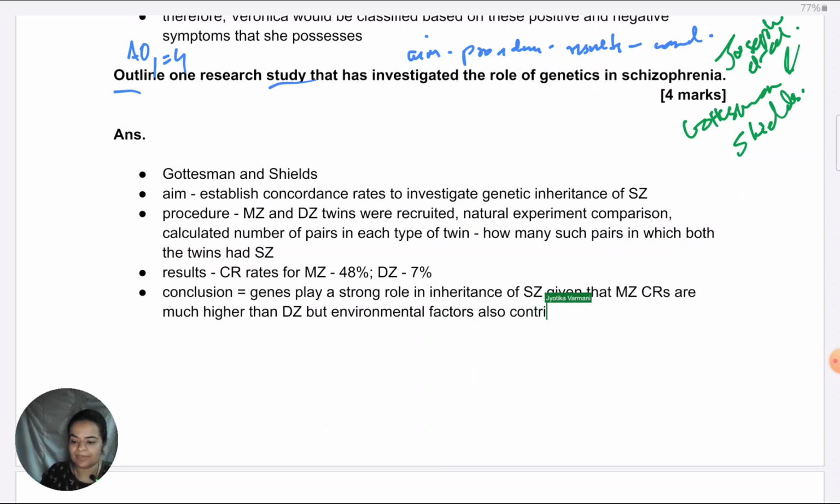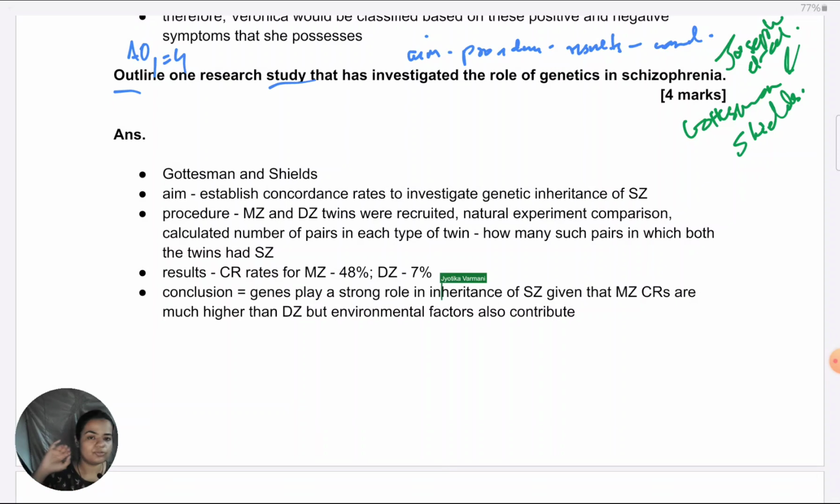Right? Because what have they asked you? Role of genes in schizophrenia. So if you just leave it as genes contribute to the disorder, it sounds as if genes are the only thing that contribute, whereas the concordance rate is starkly showing that that's not the case. There's something else also that is contributing. So although that is not investigated, like what are the other factors, the indication is there.